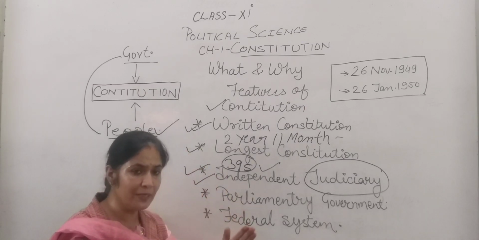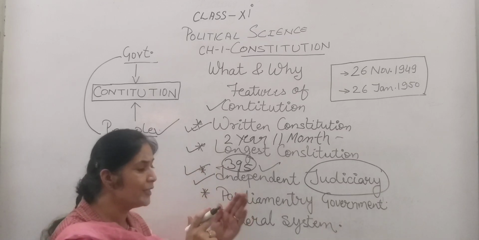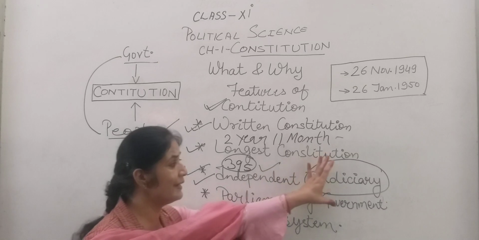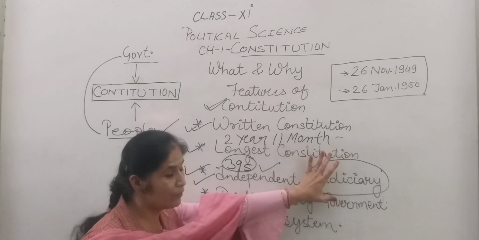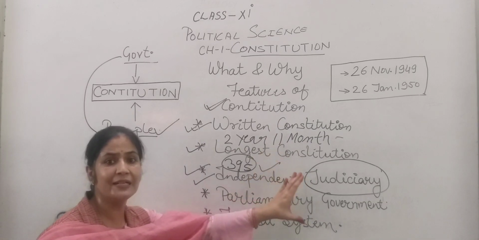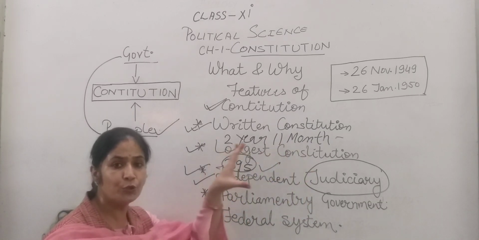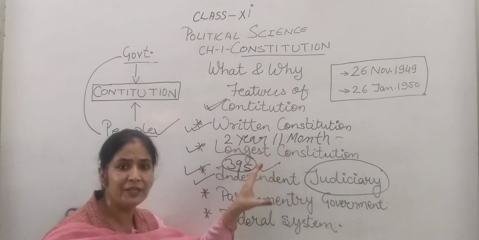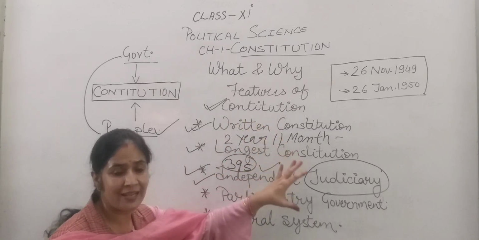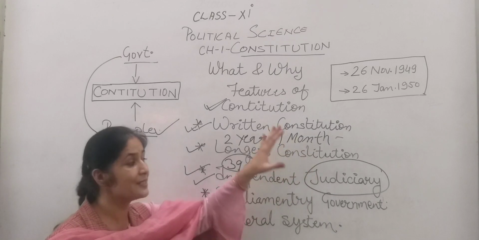If the central government or state government is not working according to the constitution, then the judiciary will intervene. We can say the judiciary is the mediator between the legislature and the executive, the mediator between the centre and the state, and the guardian of the fundamental rights.